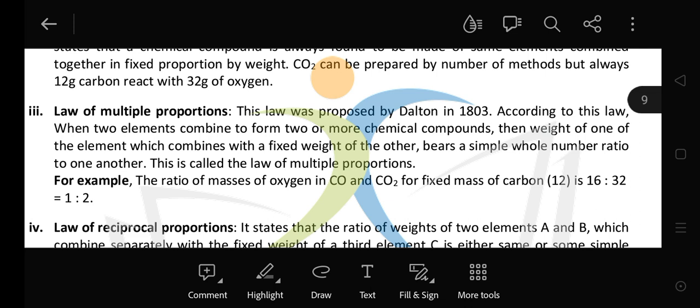Now the third law is the law of multiple proportion. Now what is the law of multiple proportion? As the name indicates, multiple means many, of several kinds. This law is given by Dalton. Dalton says when 2 or more elements combine together, it is not fixed that they give only one type of compound. They can give 2 or more types of compounds. For example, when carbon and oxygen combine together, they form carbon monoxide as well as carbon dioxide, but the ratios are fixed in both cases. In carbon monoxide it is 12:16, but in case of CO2 it is 12:32.